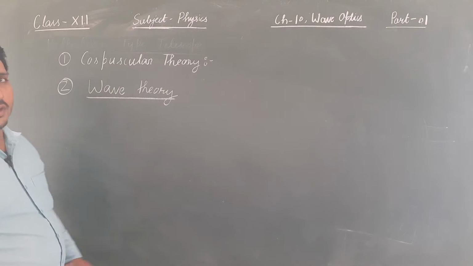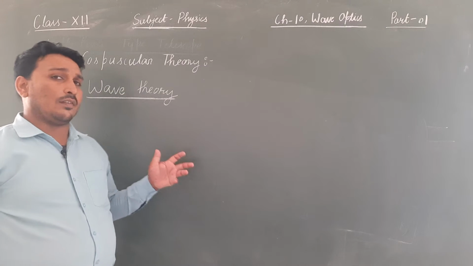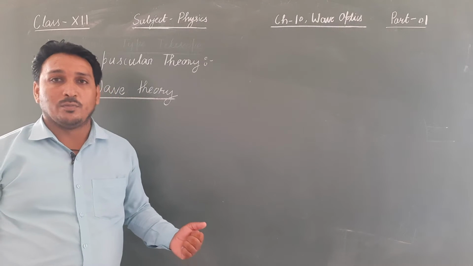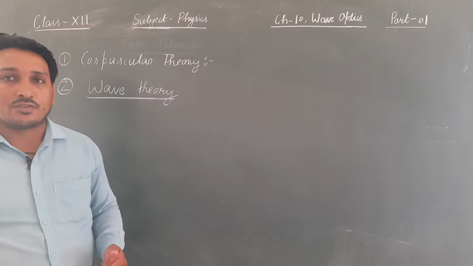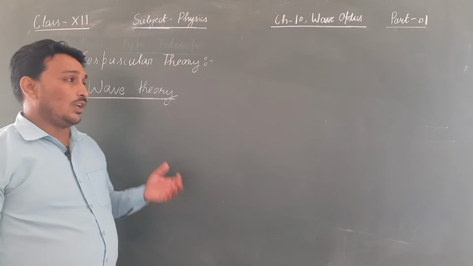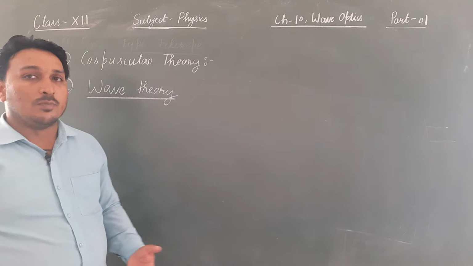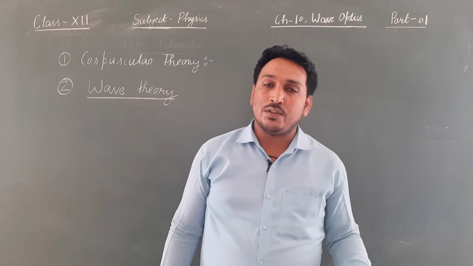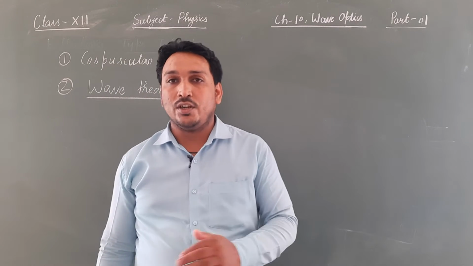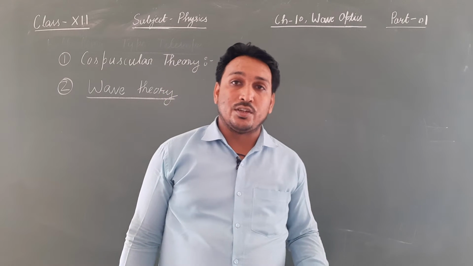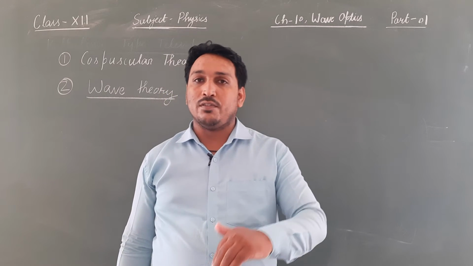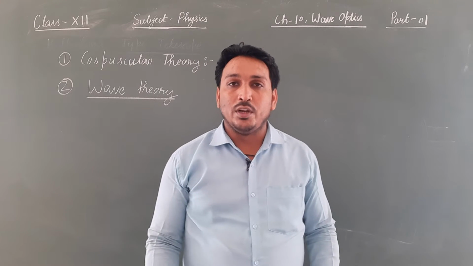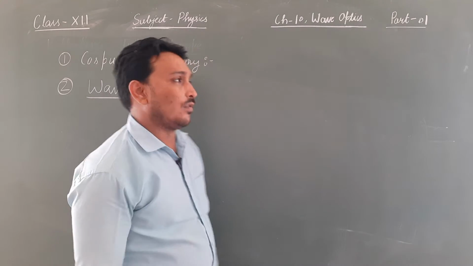Basically in this chapter we will deal with this one only, the theory given by Huygens, and we'll try to explain phenomena like interference, diffraction, and polarization with the help of Huygens theory. Huygens believed that light travels in the form of a wave, the wave which we have studied in class 11th. Light is a transverse wave, so it travels in the form of crest and trough from a luminous object.